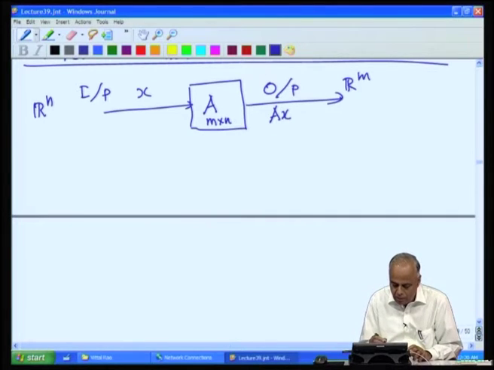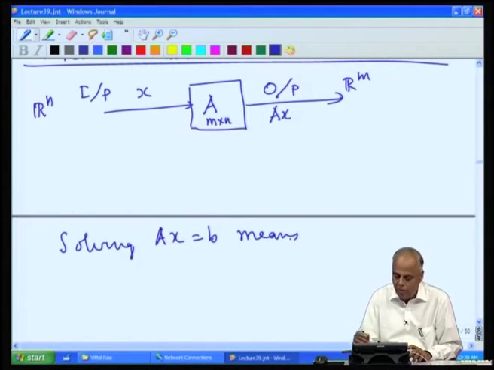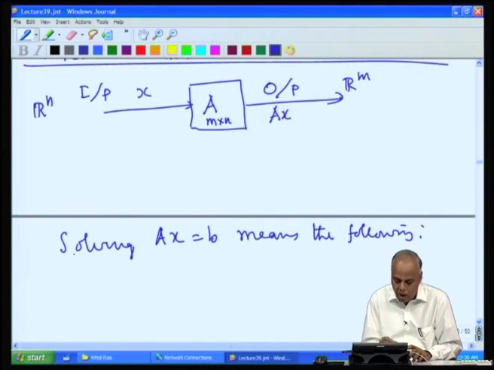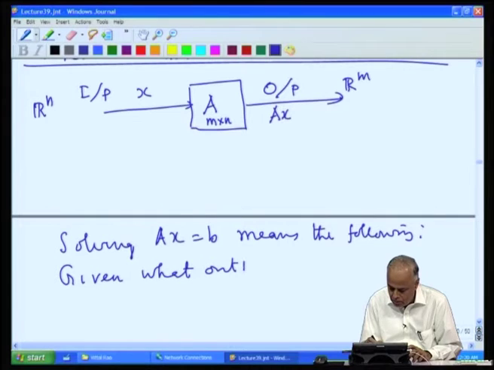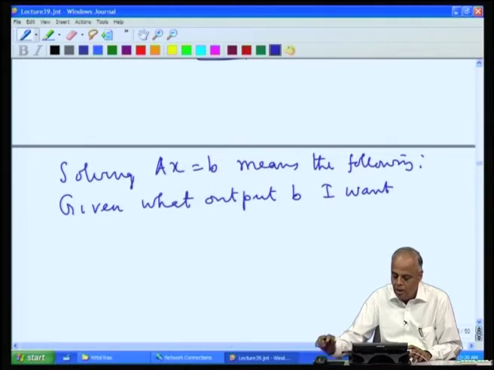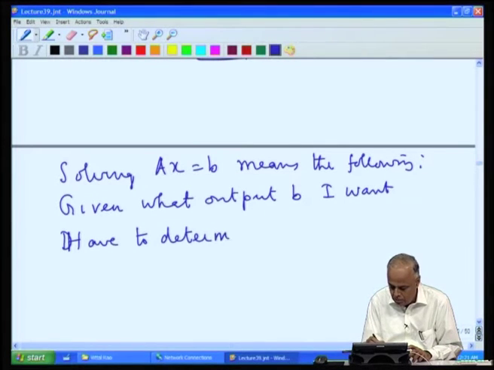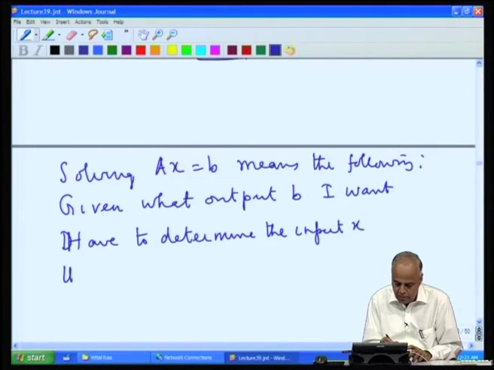The question we are asking is: what is meant by solving A x equal to B? It means the following. Here I do not know x. I am given the output B that I want, and then I have to determine the input x that will give this output.